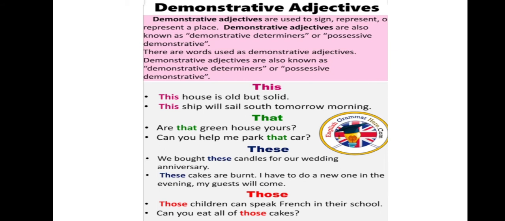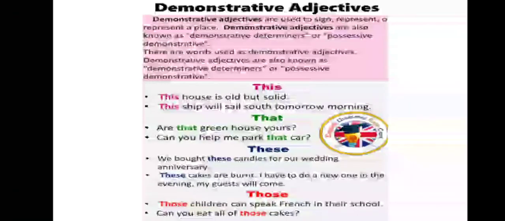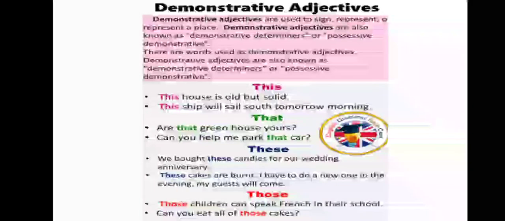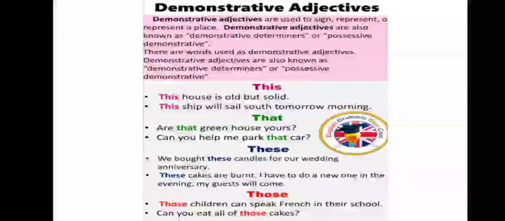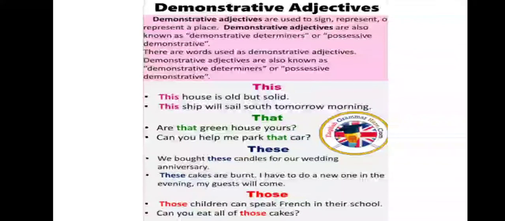So "this" is used when the thing is near you. "That" is used when the thing is far away from you. Is that greenhouse yours? Can you help me park that car? The car is away from you, very far from you. So this and that are used when there is one thing. But when there are many things, then these and those are used. If those many things are near you, you will use "these", and if those things are far away from you, you will use "those".